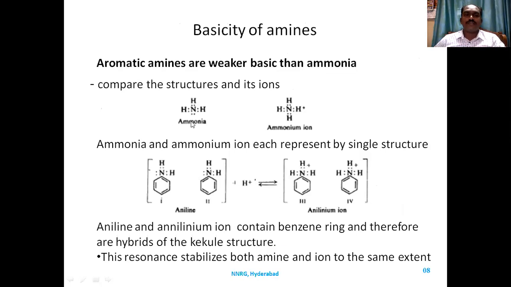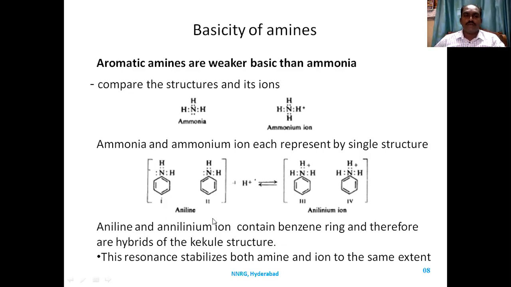So the basic structure, if you see ammonia and the ammonium ion, the basicity of ammonia or any amine is the availability of the lone pair of electrons on nitrogen. So compare the structures and their ions. Ammonia forms its ammonium ion salt, and this can be represented only in the form of a single structure. There is no resonance involved in ammonia and the ammonium ion.